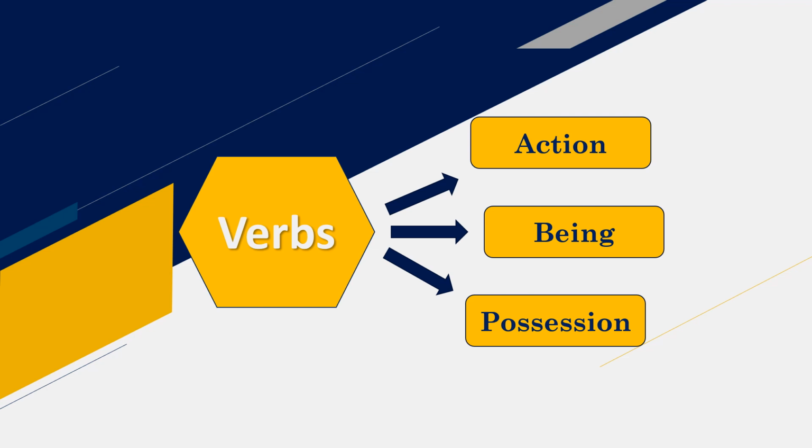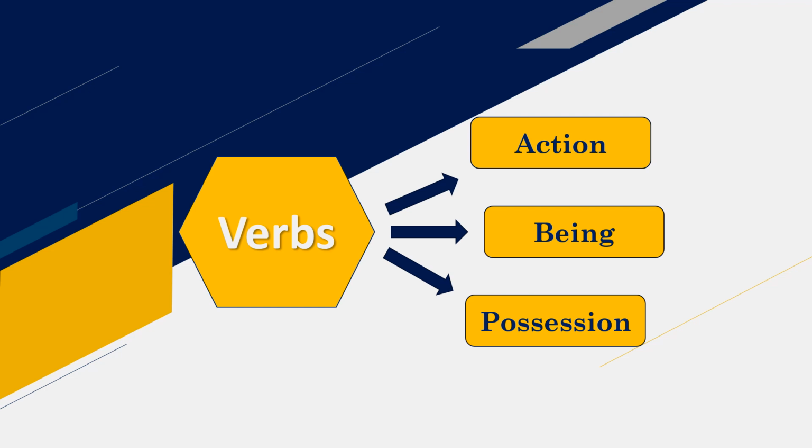Being verbs, those words which tell what a person, animal, or thing is or was, are known as being verbs. For example, is, am, are, was, were. Possessive verbs, those words which show whose possession this thing is in, are known as possessive verbs. For example, has or have.